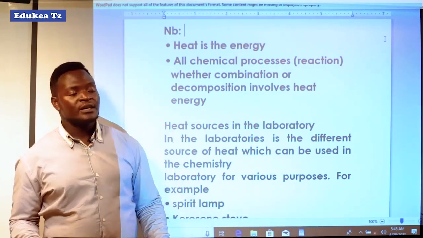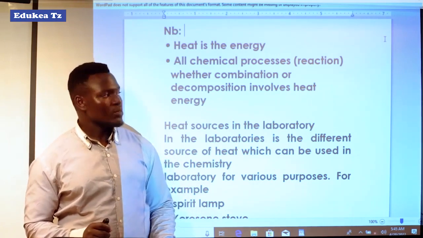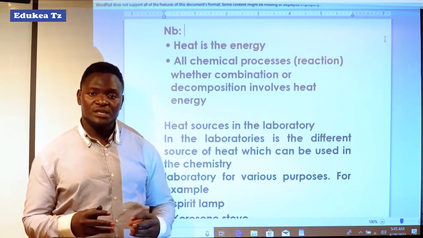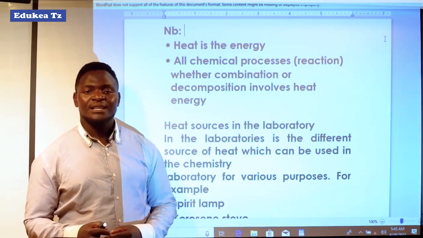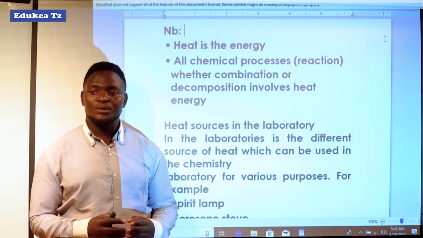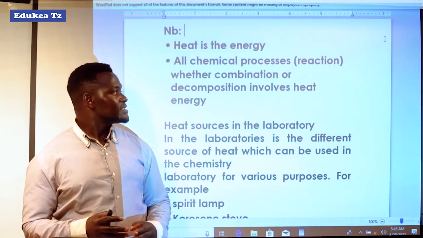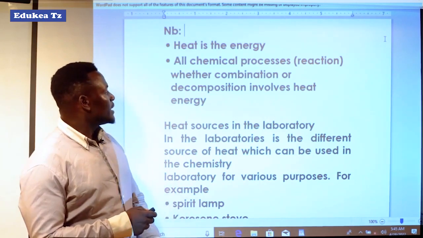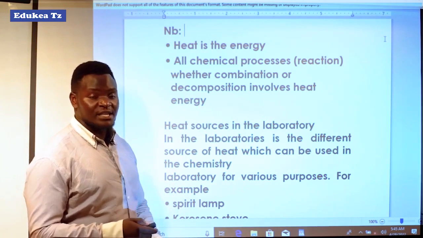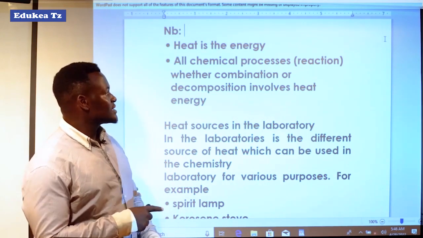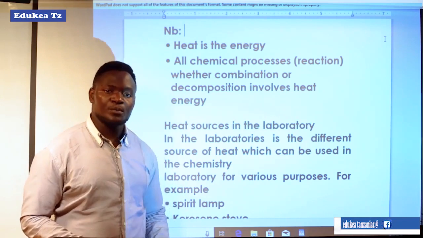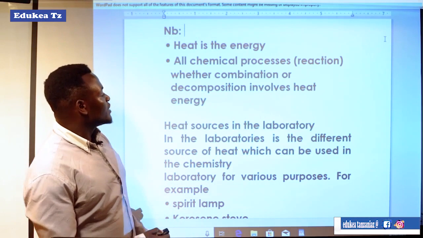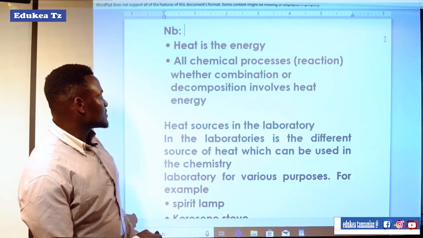In every chemical reaction or chemical process, which involves the composition or decomposition of matter, there is heat energy which causes that reaction to take place, either combination or decomposition of any substance.